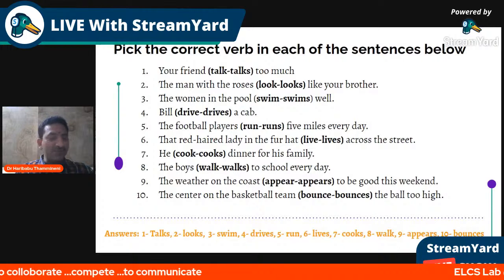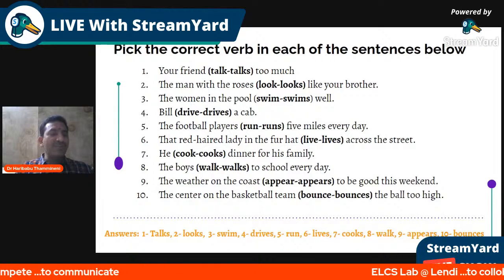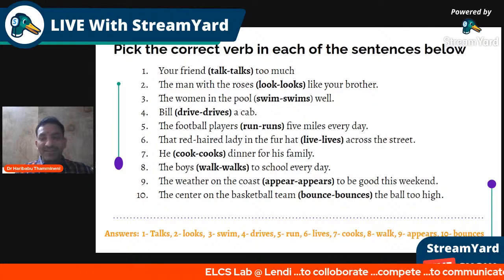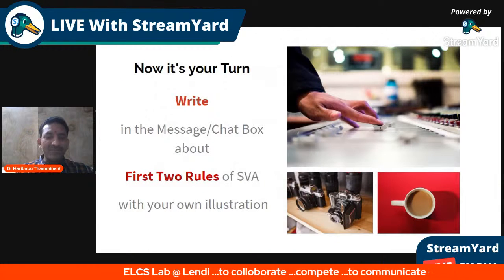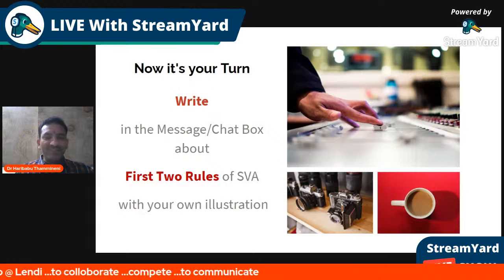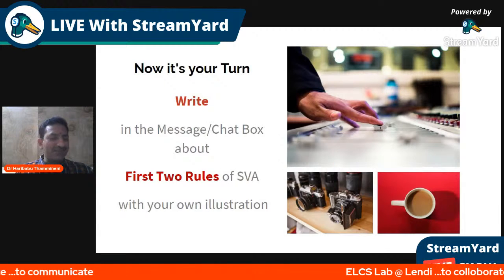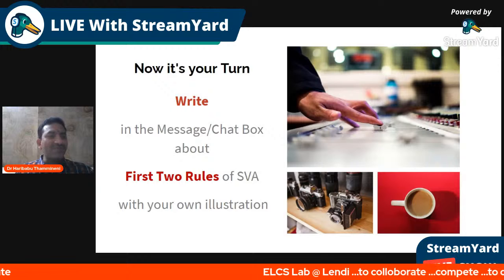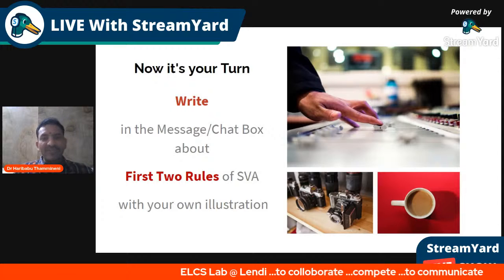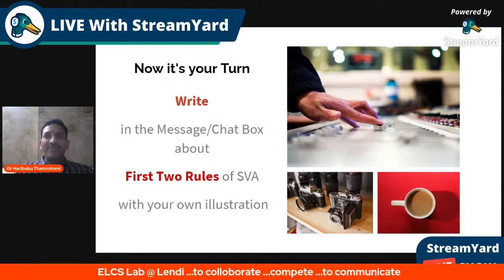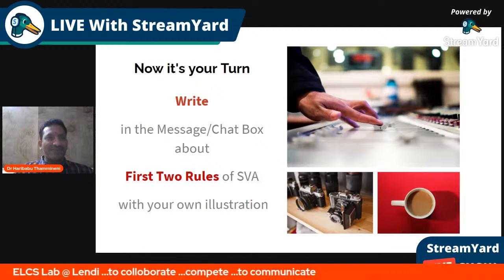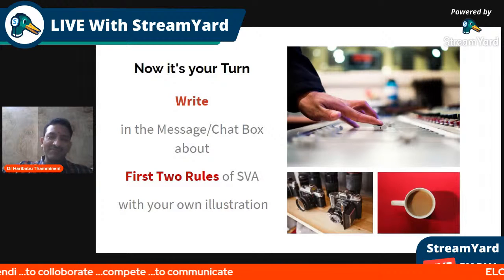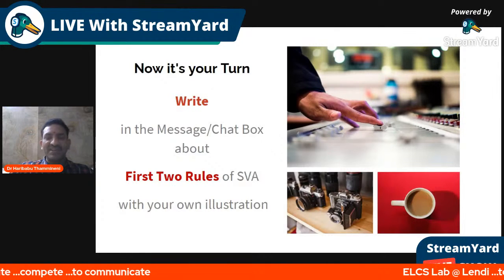The answers that you have given are absolutely right based on the first two rules. If you can recap the first two rules, simply leave in the chat box the first two rules of what you have understood. You must have already understood. The first rule is about the subject number, the verb that depends on the subject number.